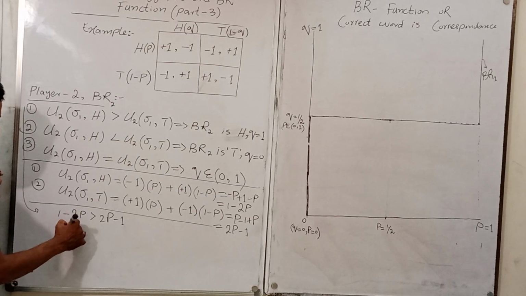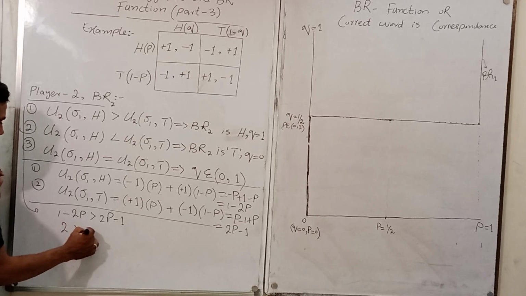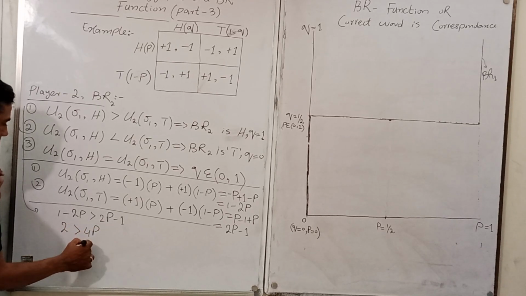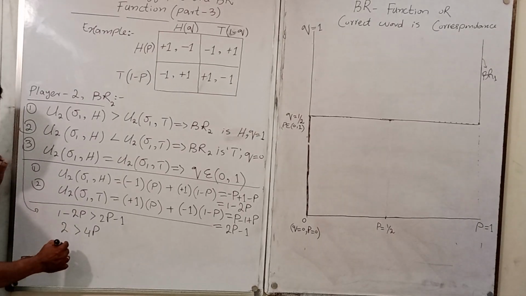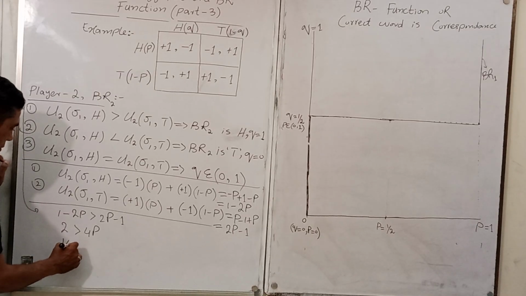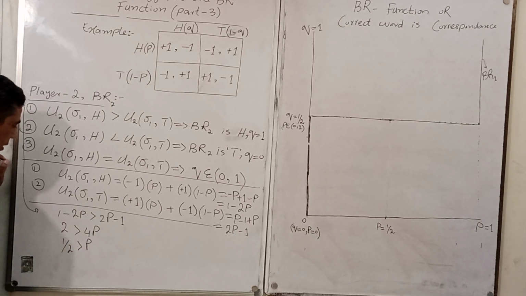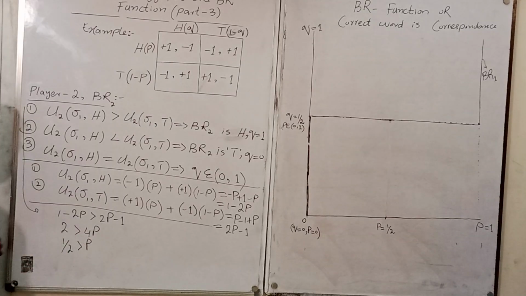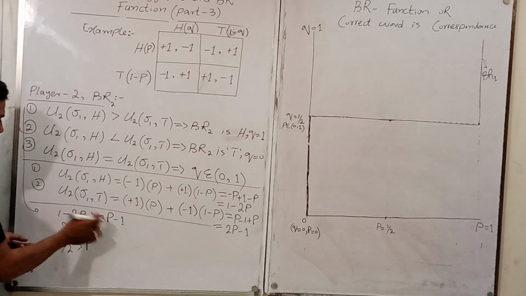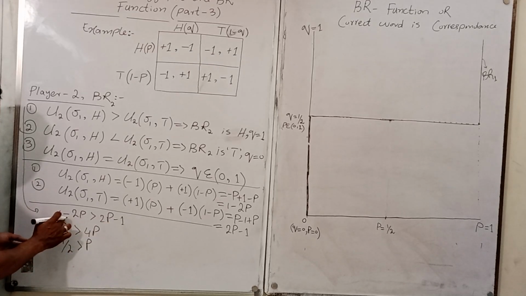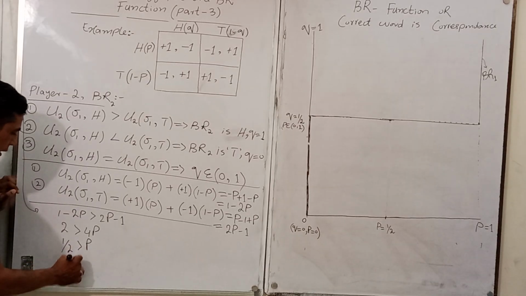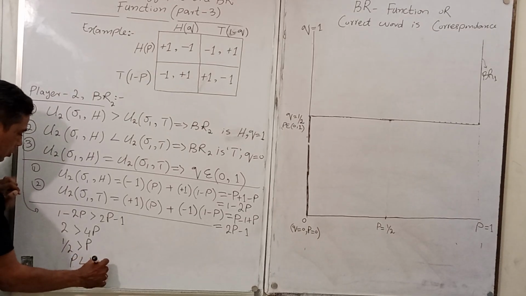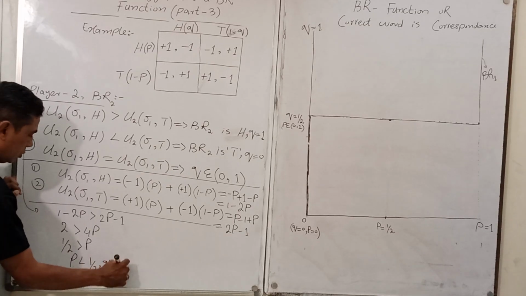So what you have is 2 greater than 4P, so P is less than 1 upon 2. So the P less than 1 upon 2 when Q equals 1.